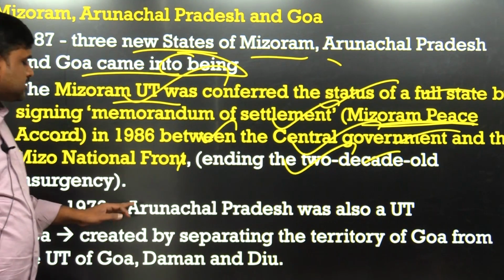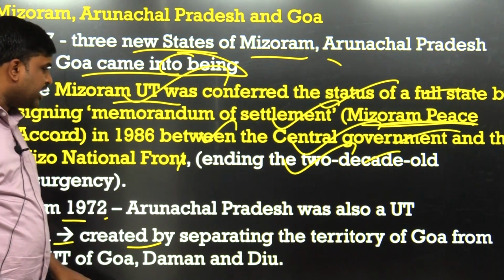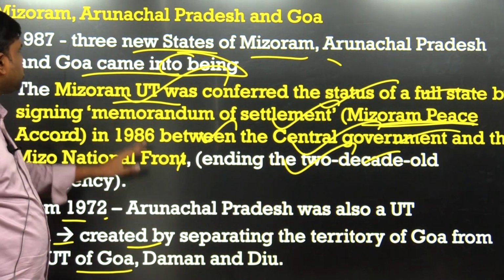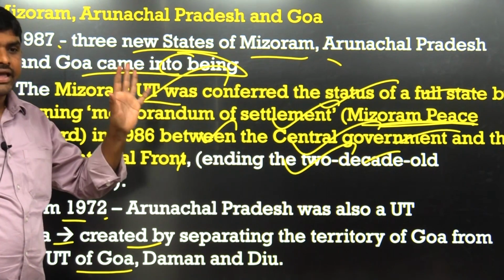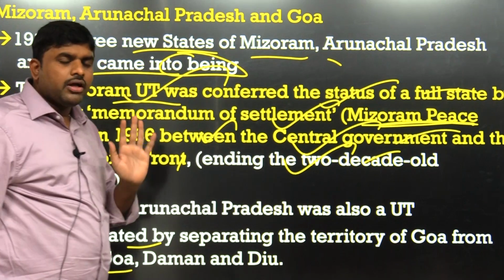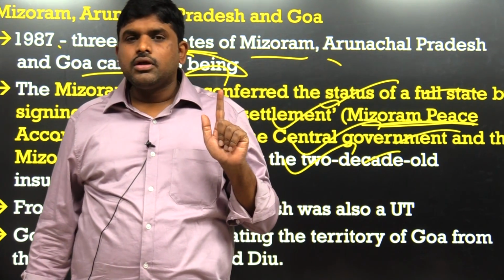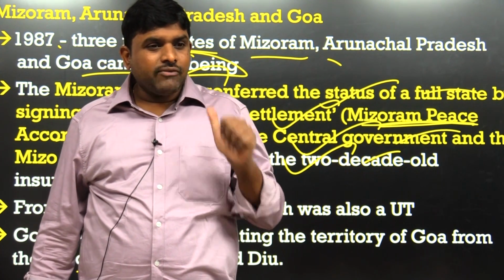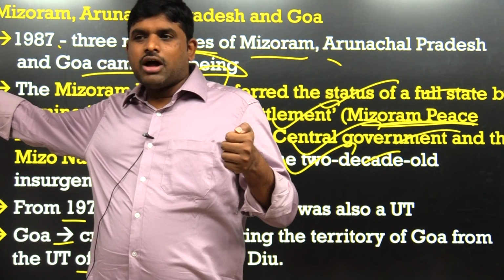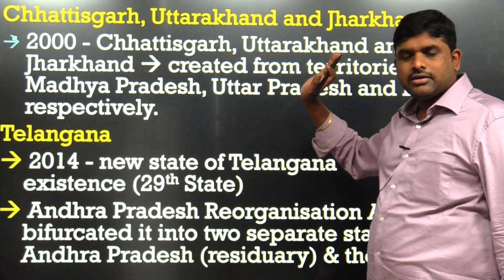From the 1970s, Arunachal Pradesh was also a UT. Goa was created by separating the territory of Goa from the UT of Goa, Daman and Diu. So in this way, chronologically, Mizoram, Arunachal, MMA. First M is Manipur, second Tripura, next Meghalaya. After Meghalaya, Sikkim, 1974. After Sikkim, Mizoram. After Mizoram, Arunachal. Chhattisgarh, Uttarakhand and Jharkhand.